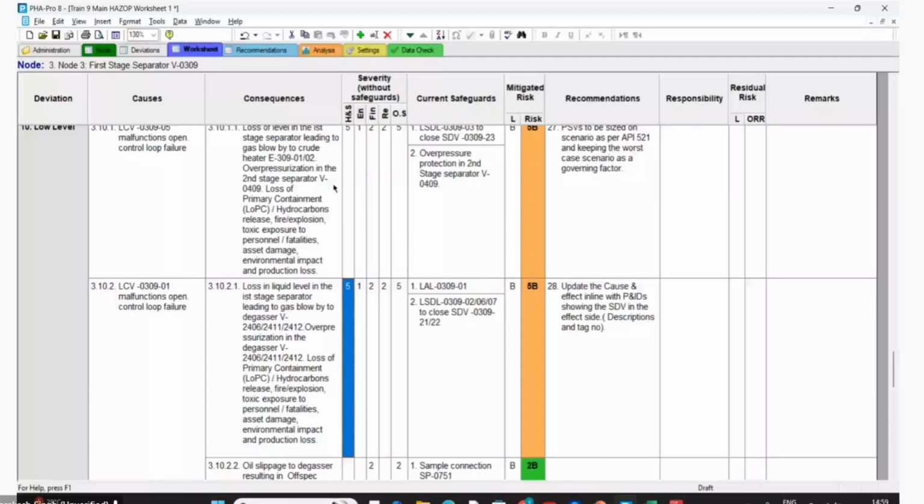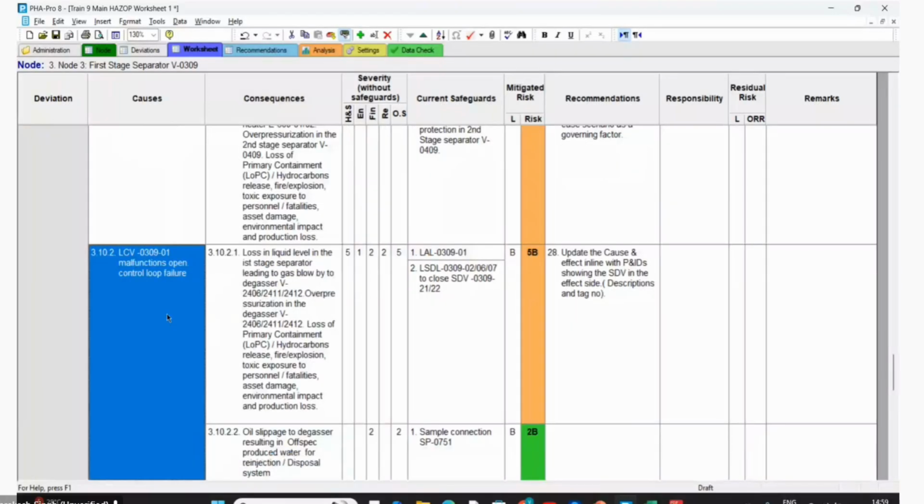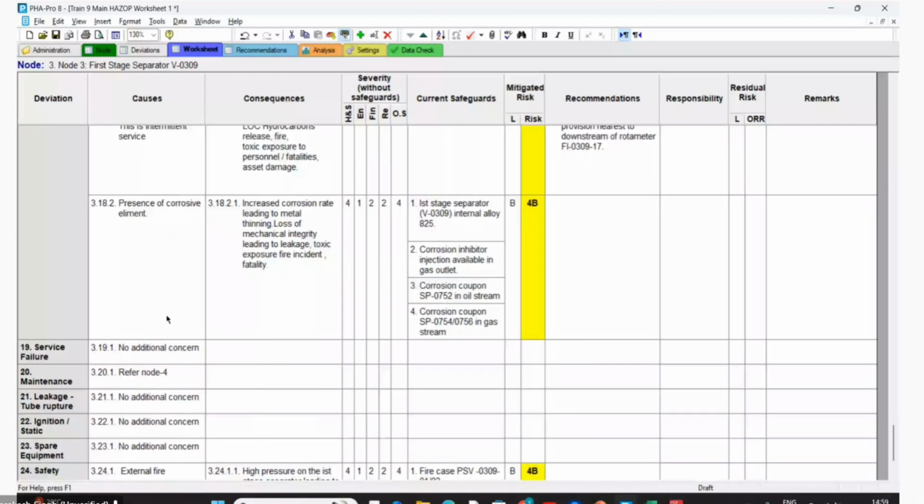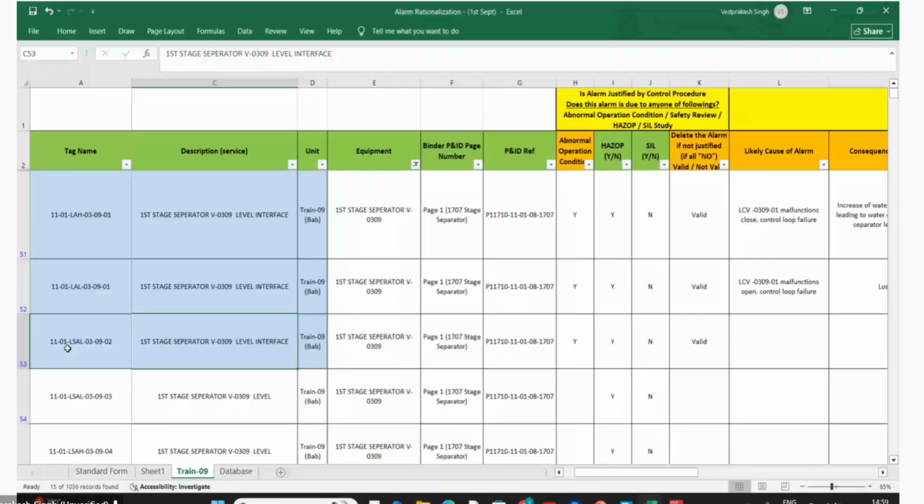So where is this LSAL? Okay, this is on the first separator, the low level of the separator. What is the tag? More level, maybe more flow. No, LSAL, right? Yes, that is low level. LSAL 30902.